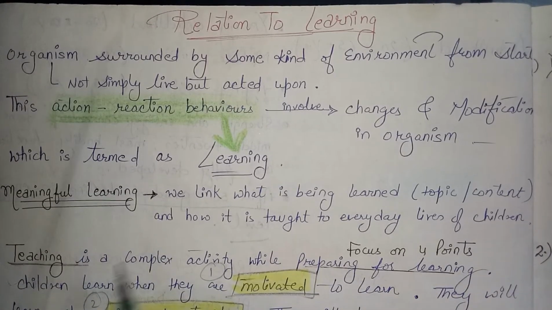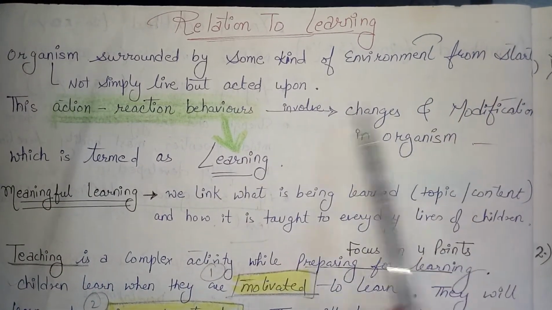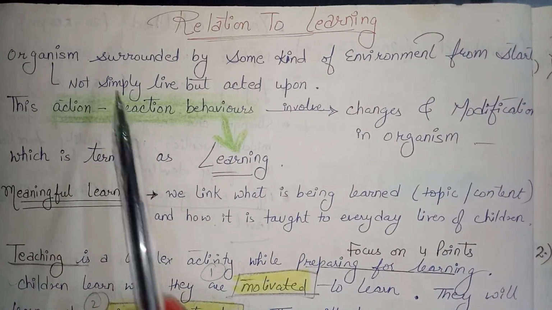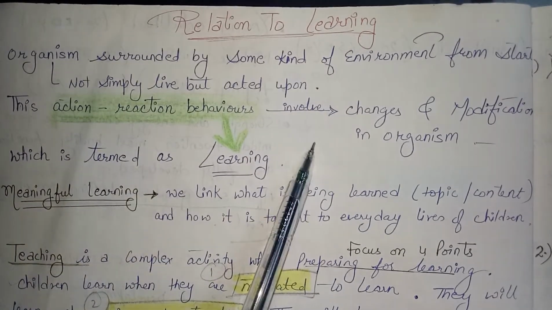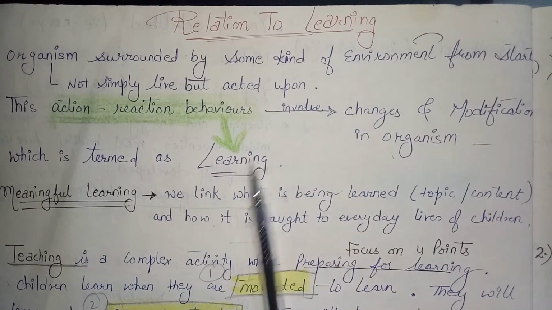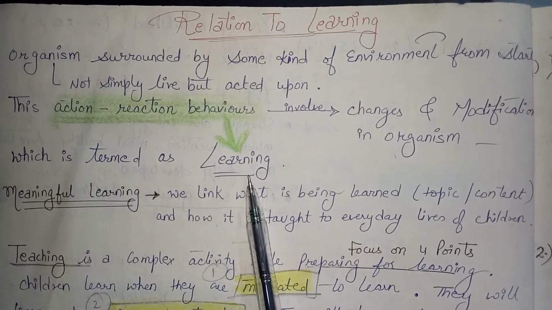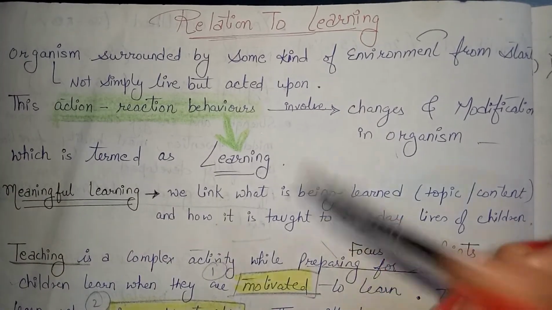Next is related to learning. Organisms are surrounded by some kind of environment from the start; they do not simply live but are acted upon. This action-reaction behavior involves changes and modification in the organism, which is termed learning. What is learning? Action-reaction behavior is learning. Very important.